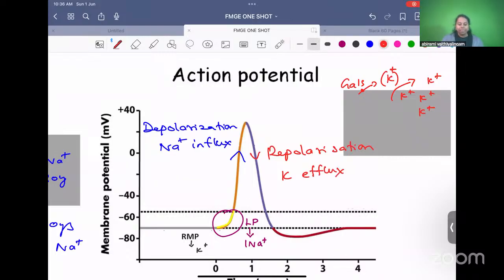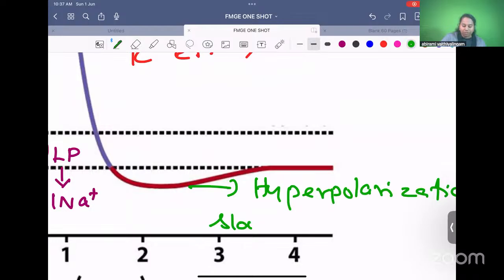All this started at RMP, so it should stop at RMP, but it is not stopping at RMP. It is going even beyond RMP. That is called hyperpolarization. What is hyperpolarization due to? Potassium ions are moving out, that is potassium efflux. Even after reaching the polarized state RMP, there are some leaky potassium channels which keep leaking potassium. So they are called slow leaky potassium channels.